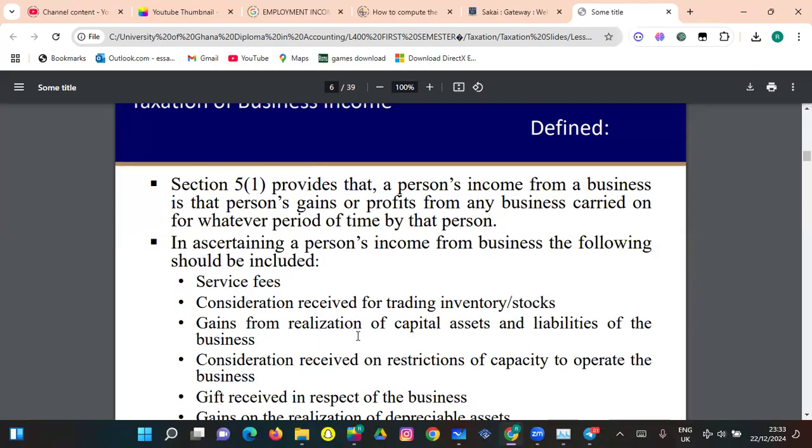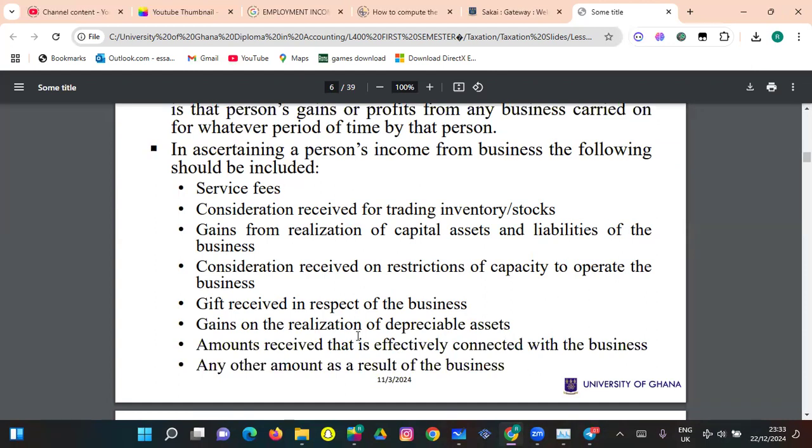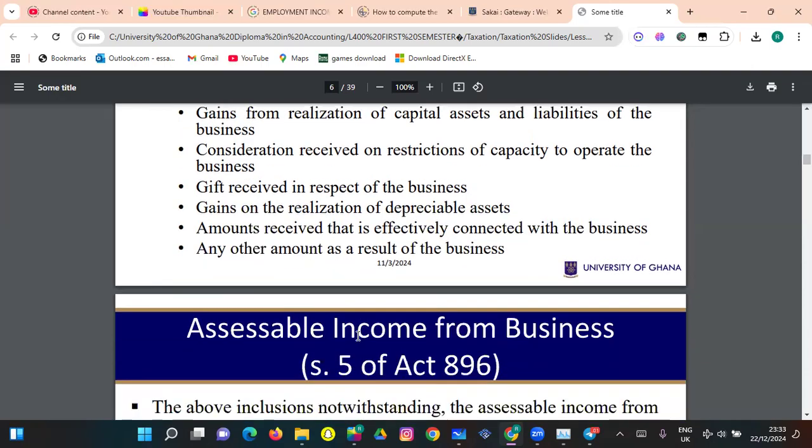In ascertaining a person's income from business, the following should be included: service fees, consideration received from trading inventory or stocks, gains from realization of capital assets and liability of the business, consideration received on restrictions of capacity to operate the business, gifts received in respect of business, gains on the realization of depreciable assets, amounts received that are effectively connected with the business, and any other amount as a result of the business. These are self-explanatory.